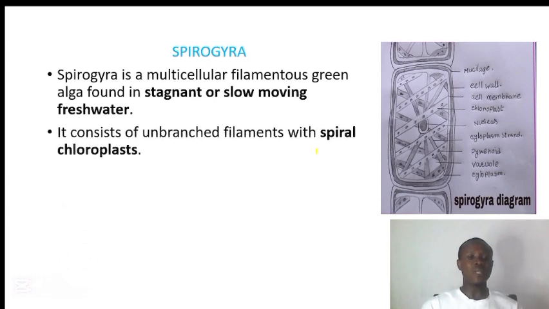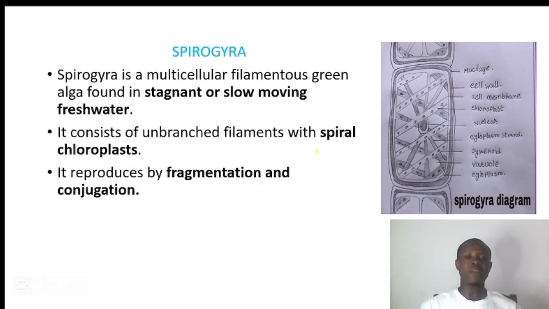And number two, it consists of unbranched filament. The filaments are not branched, they are straight. And they have spiral chloroplast. That means the chloroplast is in a spiral form like this here. That is how their chloroplast is being arranged.